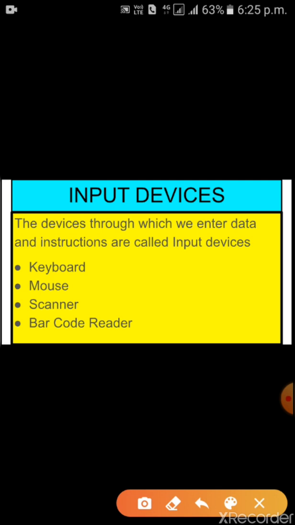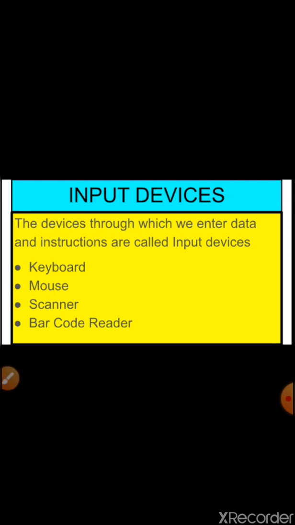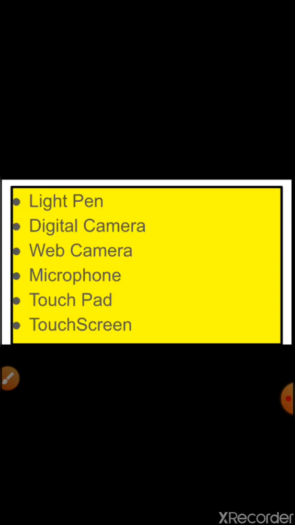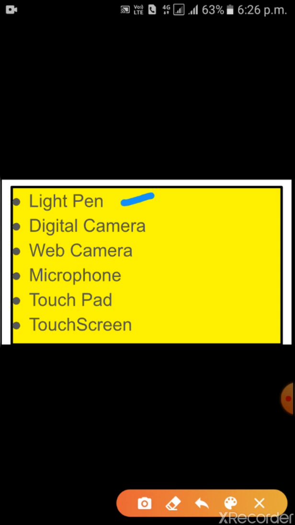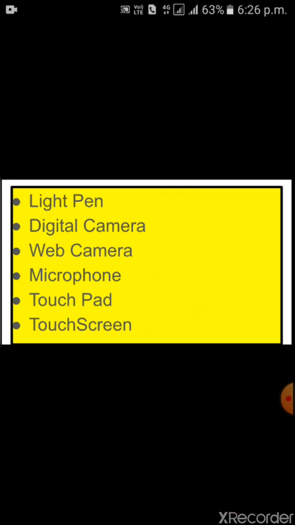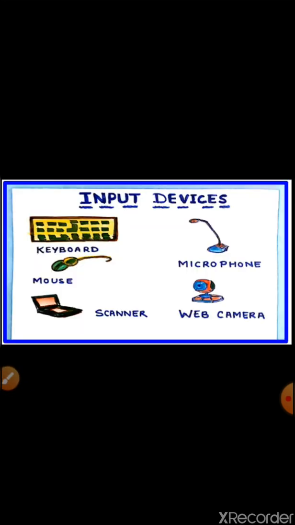The input devices are keyboard, mouse, scanner, barcode reader, light pen, digital camera, web camera, microphone, touchpad, touch screen. Children, these all are input devices.